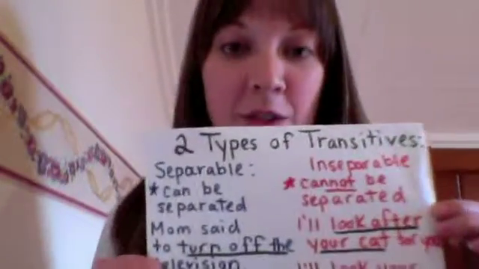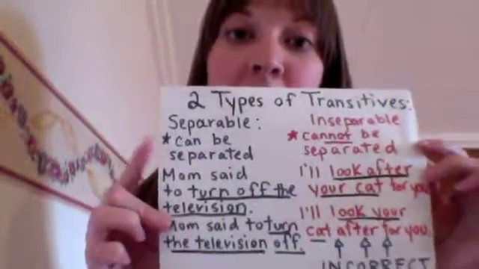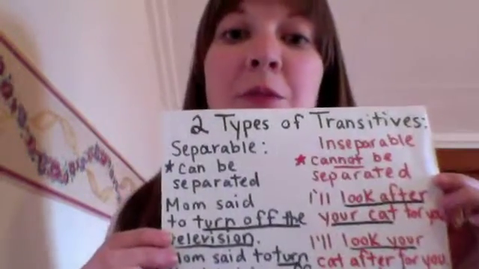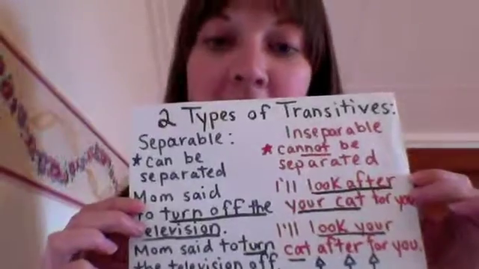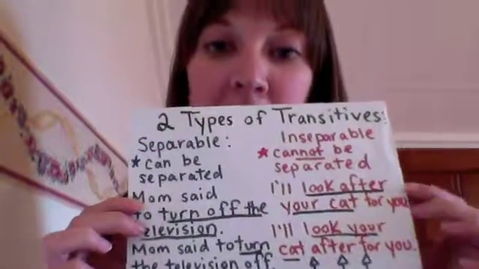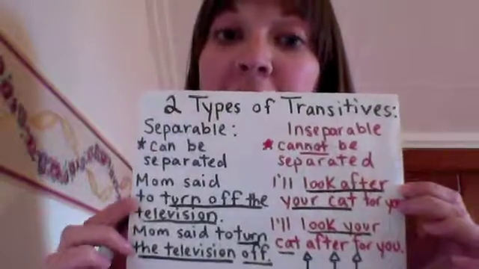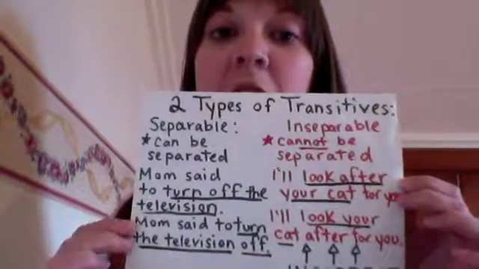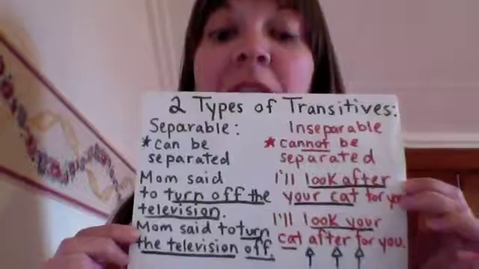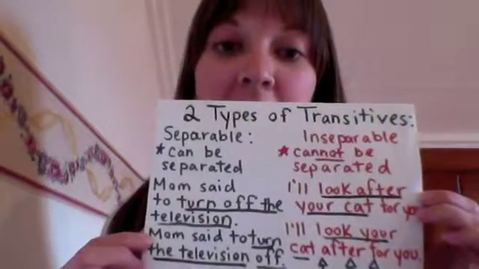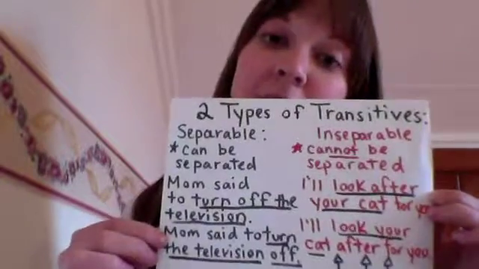Now, after that, included in the transitives, we also have 2 types. We have separable and inseparable. Now, separable means that you can put the direct object in the middle. Okay? So here we have Mom said to turn off the television. Here we also have Mom said to turn the television off. So in these examples, you can put the direct object in the middle.